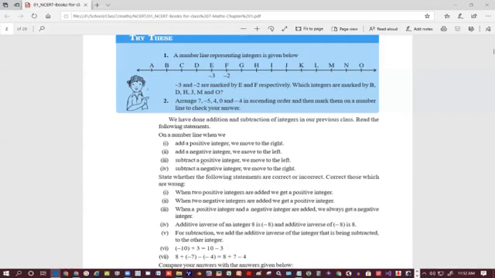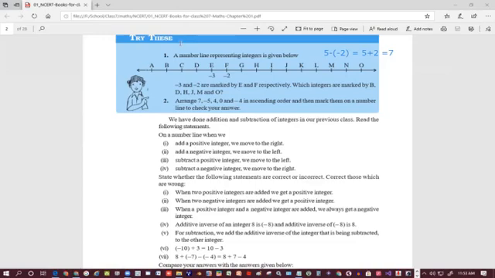So when we subtract a positive integer, we always move towards the left of the number line. And subtracting a negative integer, let me show you how. So 5 minus minus 2. It means subtracting a negative integer, so it actually means 5 plus 2, equal to 7. So map it with this line.